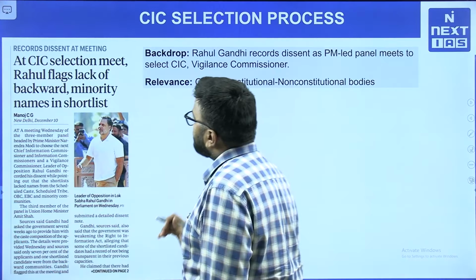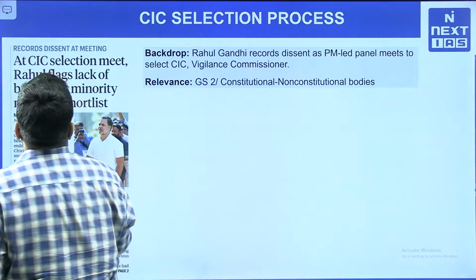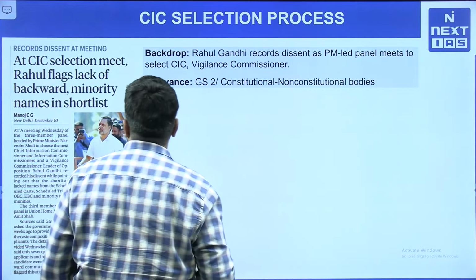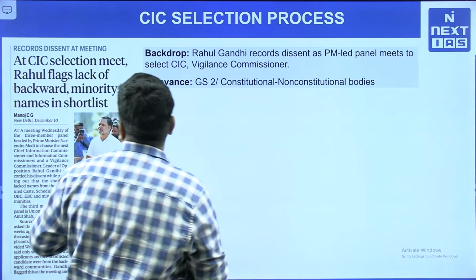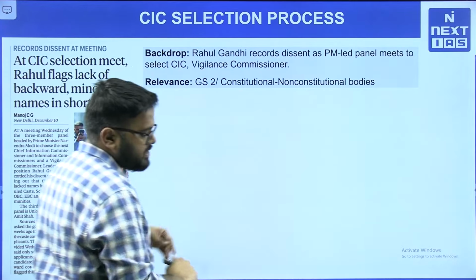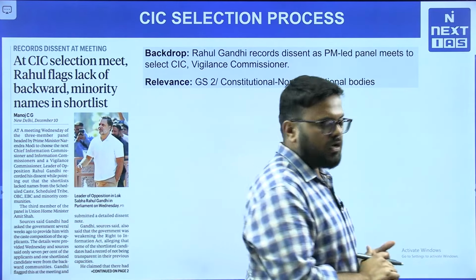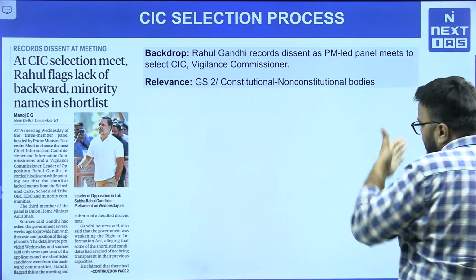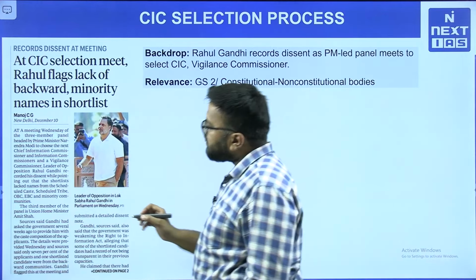Next important article that we are going to take a look at is: CIC selection meet, Rahul flags lack of backward minority names in the shortlist. So CIC, Chief Information Commissioner, is an important authority.